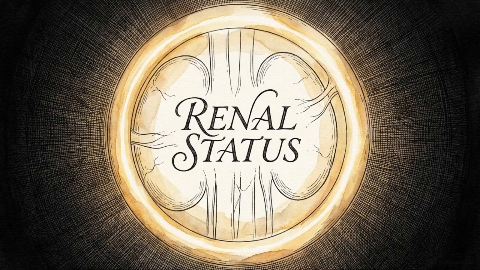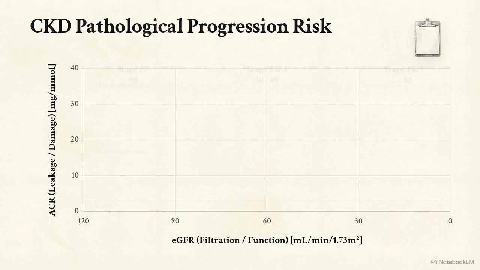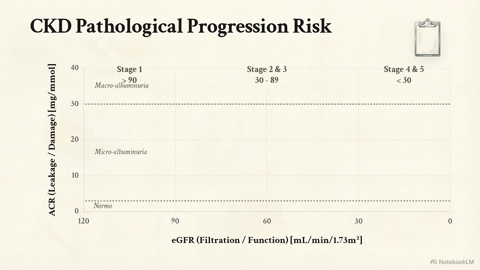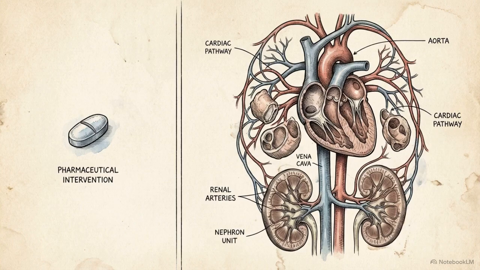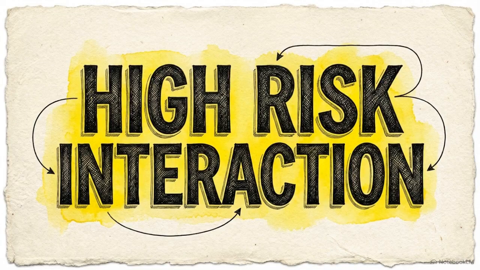Now we pivot to the second systemic factor on Manuel's dashboard: chronic kidney disease, stage 3A. This matrix shows the two physiological markers used in staging. eGFR measures the filtration rate, or overall function, while ACR measures protein leakage, a marker of damage. Manuel's ACE inhibitor, perindopril, is currently managing both his hypertension and his renal disease progression. This clinical profile makes the patient vulnerable to a pharmacological event known as the triple whammy.